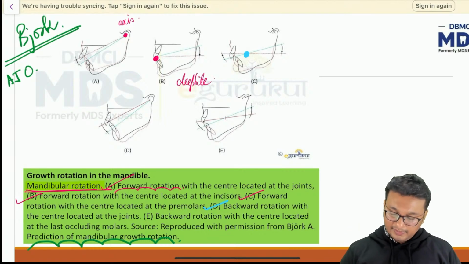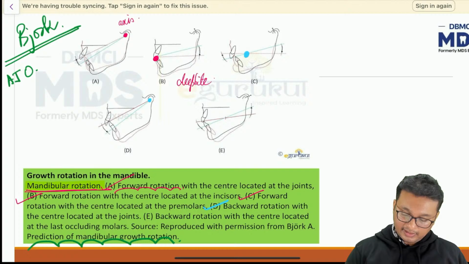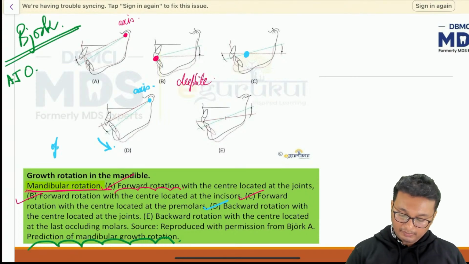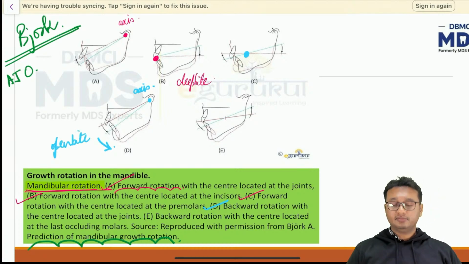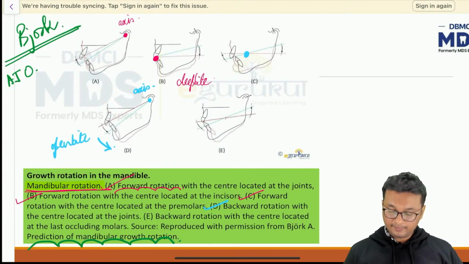Then the fourth possibility is backward rotation with center located at the joints. That means this is the intercondylar axis and the mandible is rotating in a downward and backward direction. So we have open bite tendency in figure D, and we have a vertical growth pattern also in figure D.